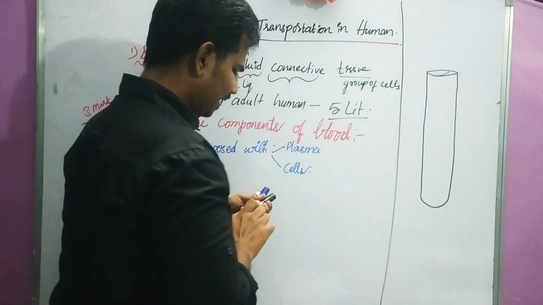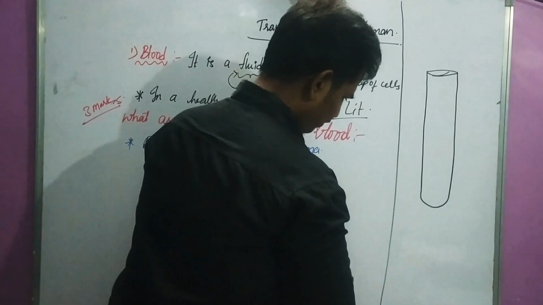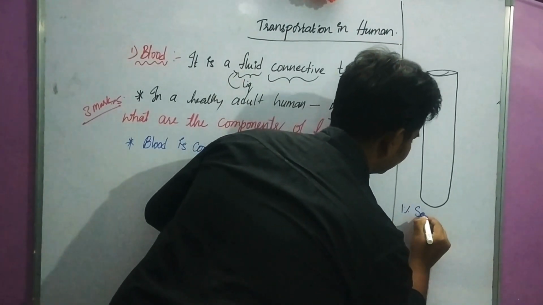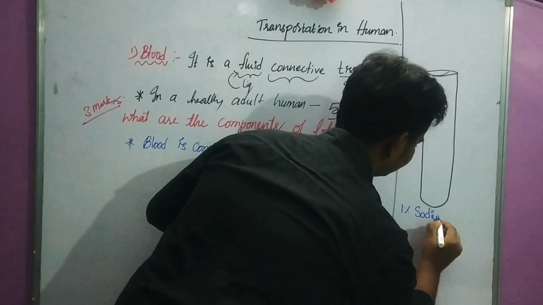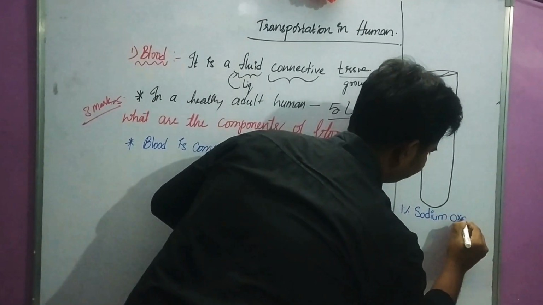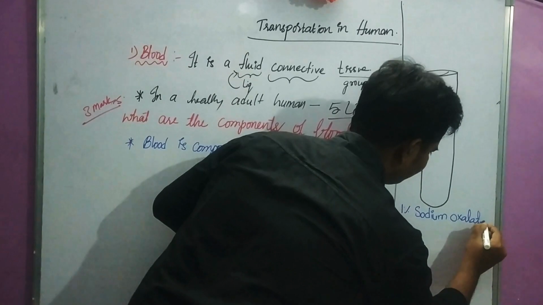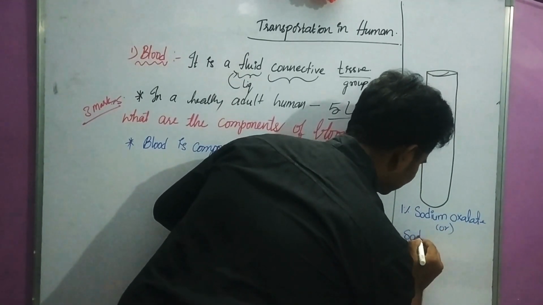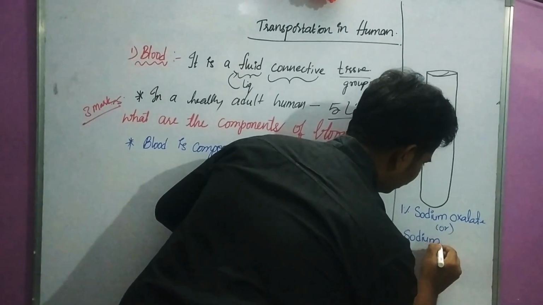In the test tube, add 1% sodium oxalate. What, children? Sodium oxalate or sodium citrate, or what?